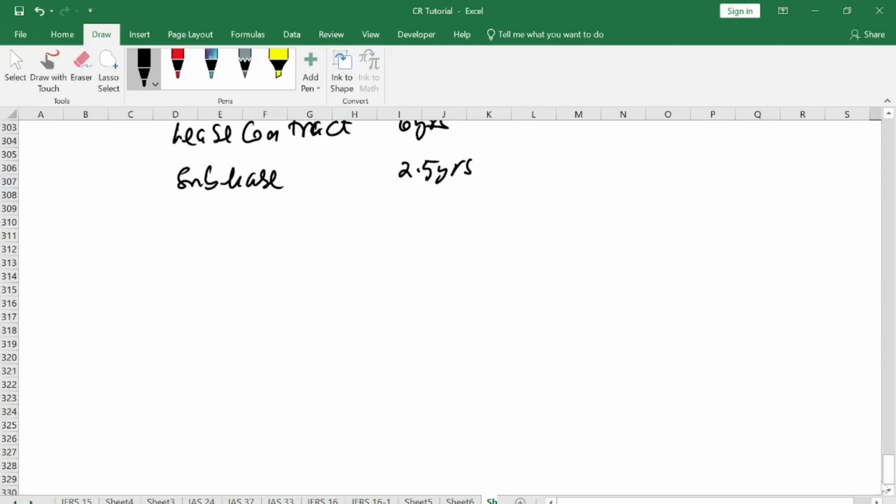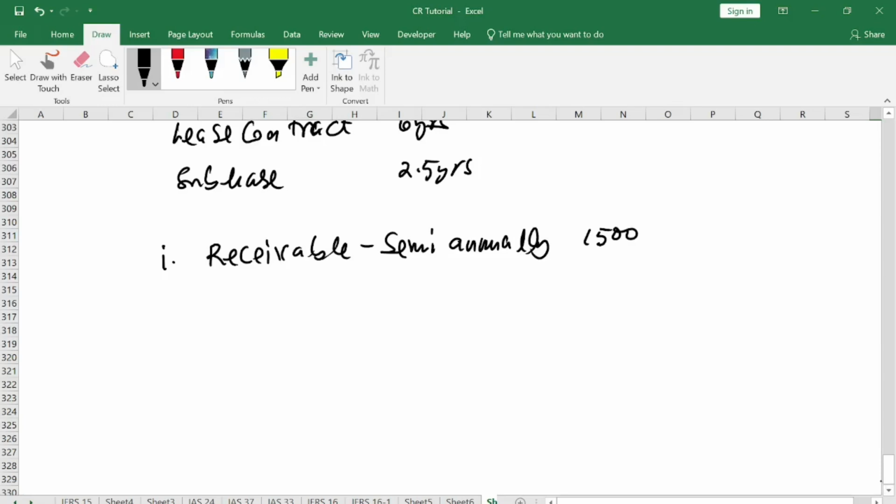Okay, so let's go into the solution. How do we report under partial sublease? This is how we report it. You report the receivables semi-annually, and it is 1,500.